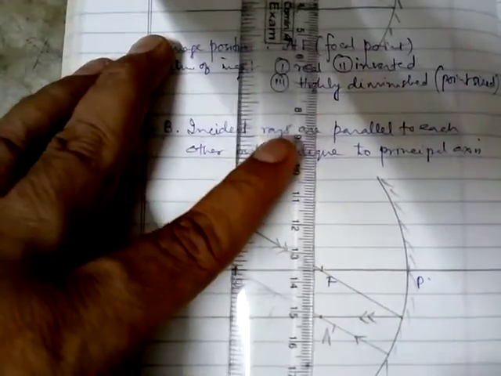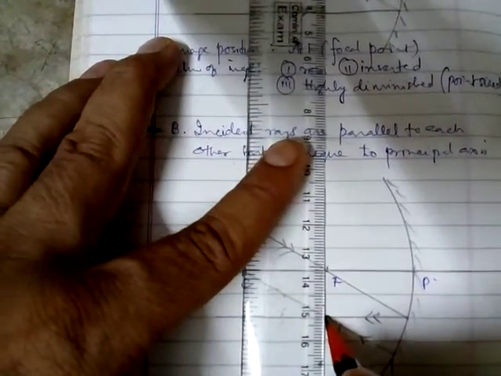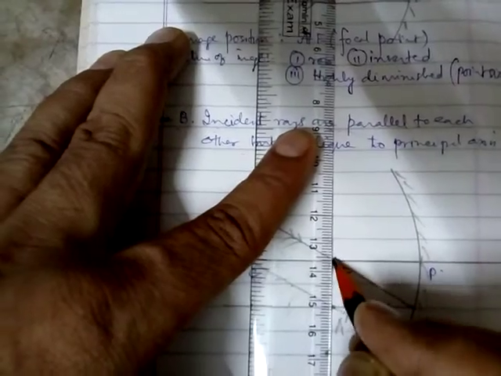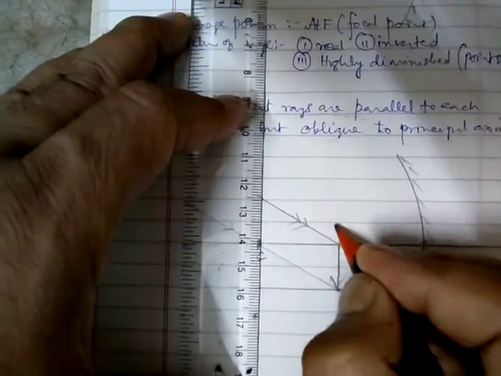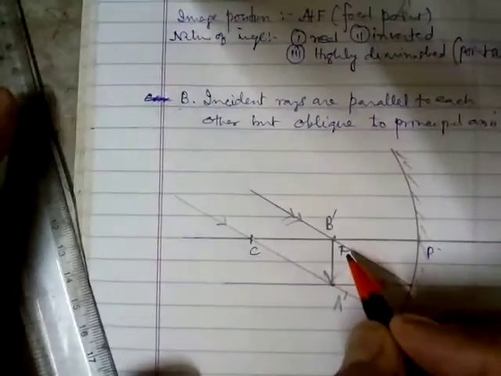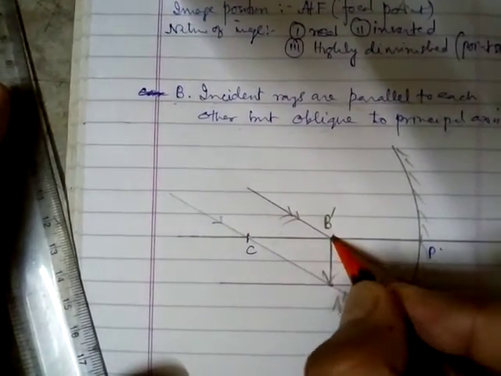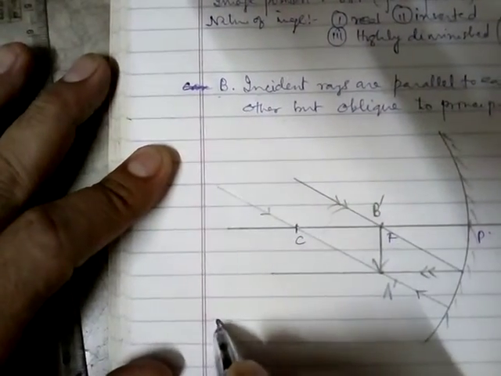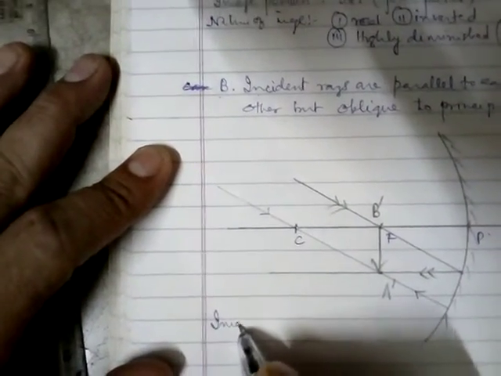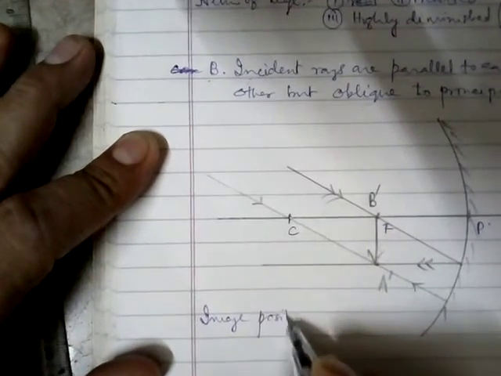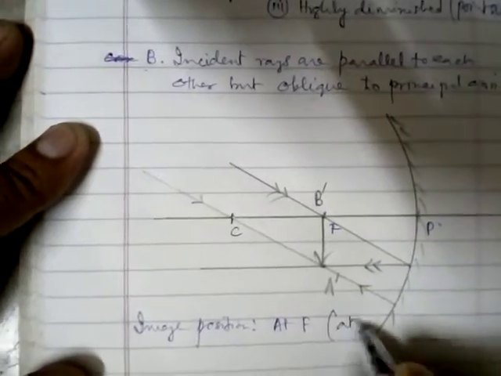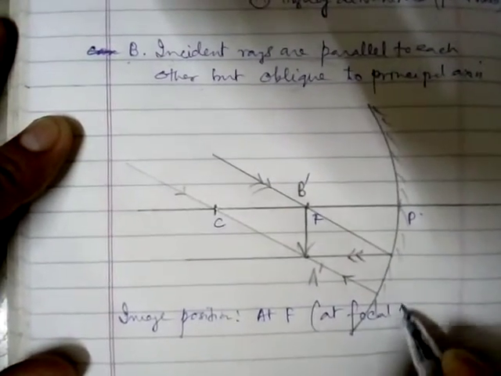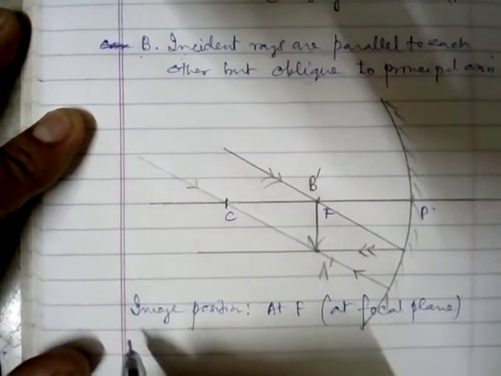Now draw the image. This is inverted image, A dash, B dash. Mark it. F and B dash is the same point. Okay. So image position at F, but at focal plane, not at focal point.